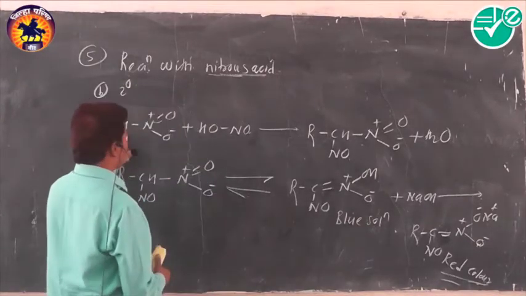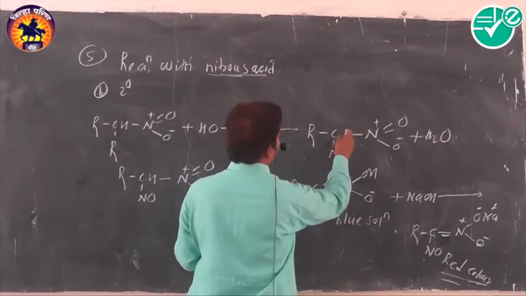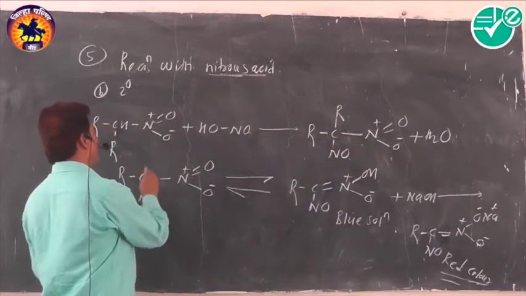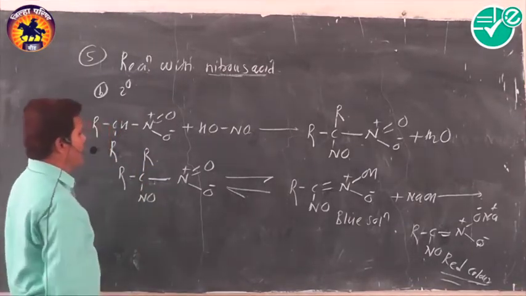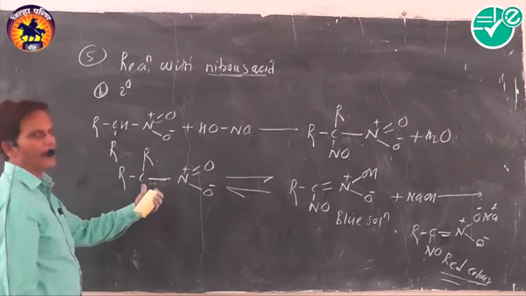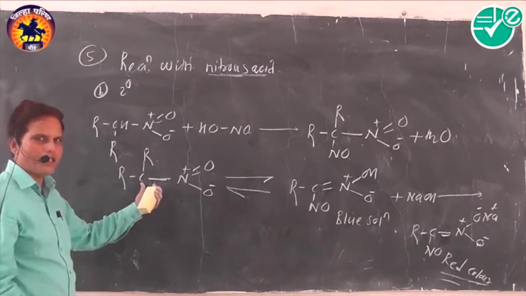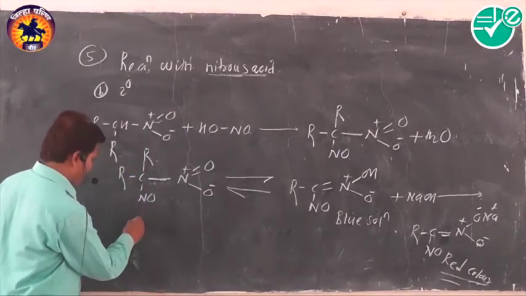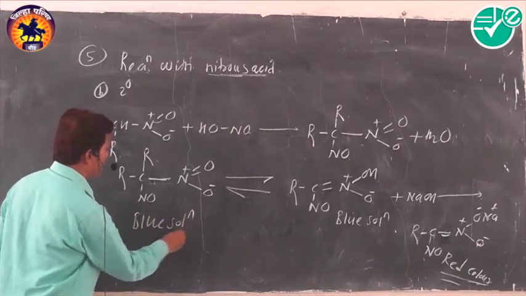Okay, this hydrogen atom combines with the OH group, and that's why the hydrogen atoms are completely replaced here. There is no alpha hydrogen atom present on the carbon atom, and we get such a type of derivative. The nitroso form which is formed does not have an alpha hydrogen atom, and as it does not have an alpha hydrogen atom, it does not show tautomerism. That's why the color of the solution remains blue in nature. That is, it produces a blue solution.